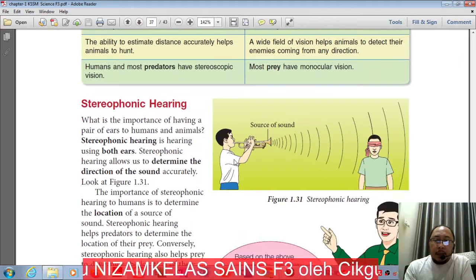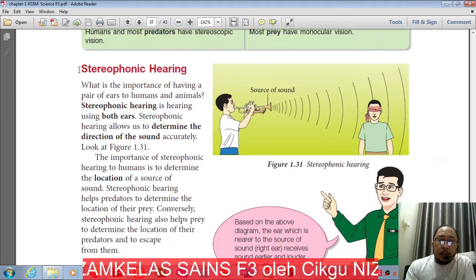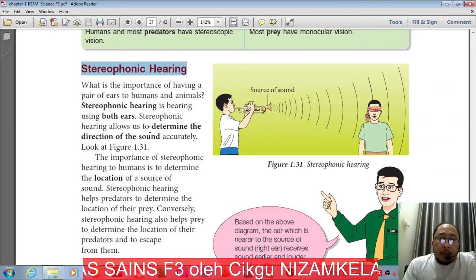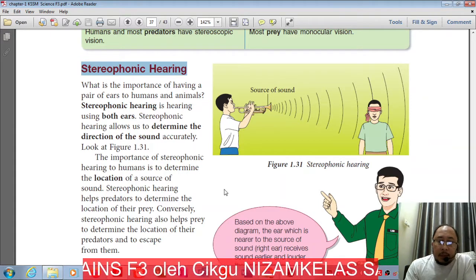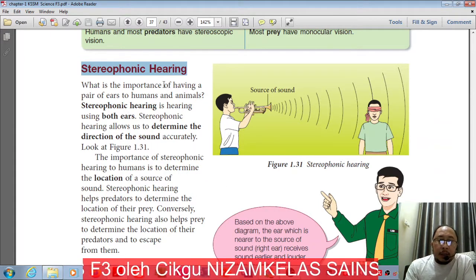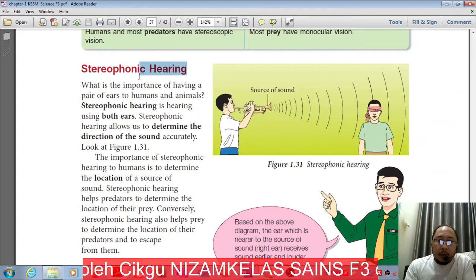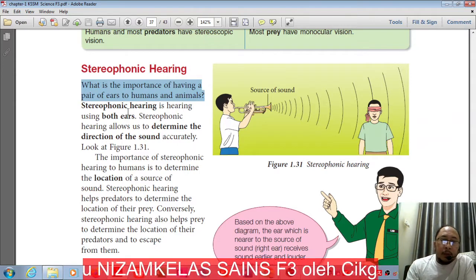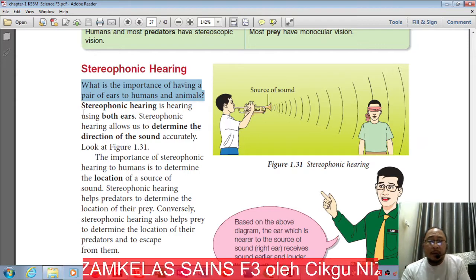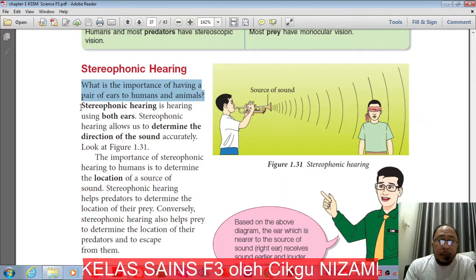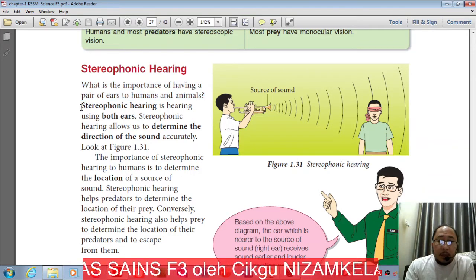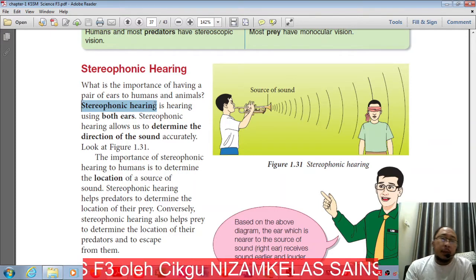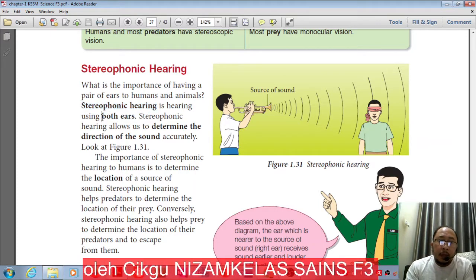After that, I want you to read about stereophonic hearing, which is based on the type of hearing of animals. What is the importance of having a pair of ears to humans and animals? Having a pair of ears gives us what we call stereophonic hearing, in which we use both ears.